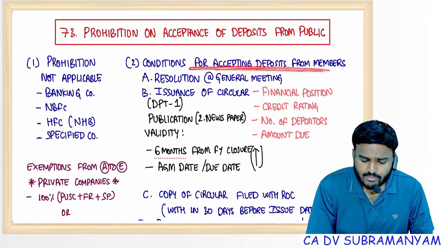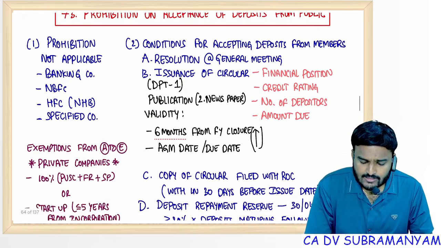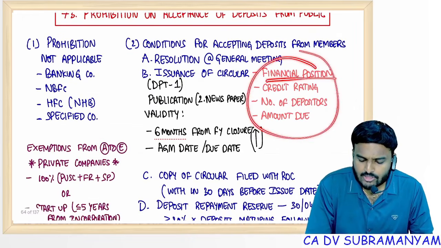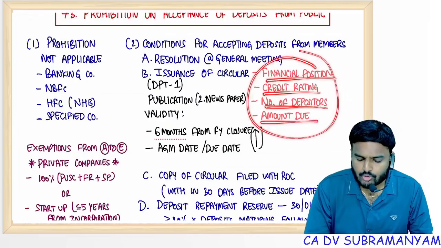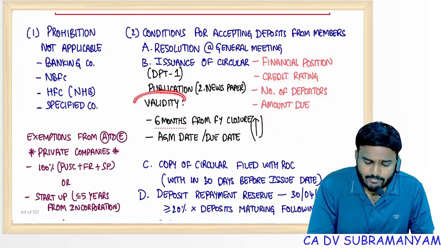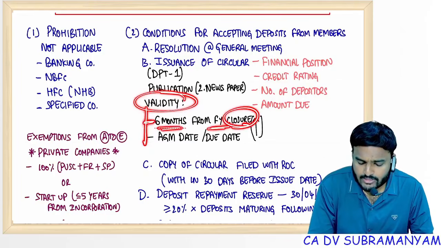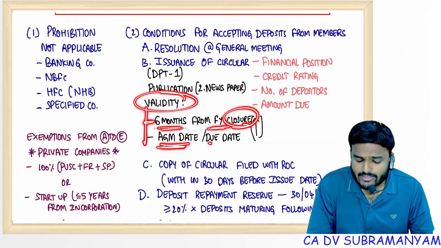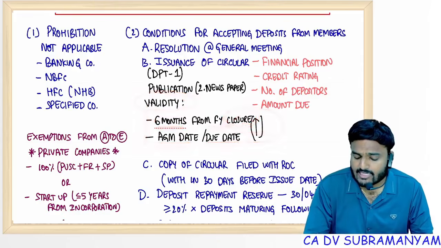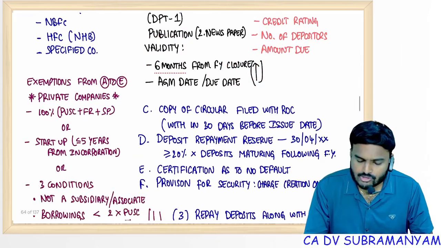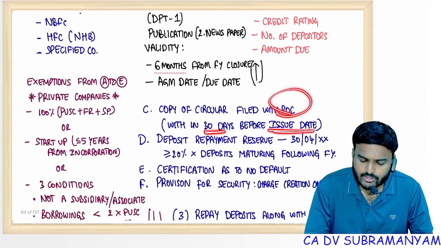Important point, circular. Conditions for accepting deposits, circular. Circular should contain these particulars: financial position, credit rating, number of depositors, amount due. And this circular validity period is very important. Maximum validity 6 months from the financial year closure date, or AGM actual date, or AGM due date, whichever is earlier. And copy of circular should be filed with ROC within 30 days before issue date.